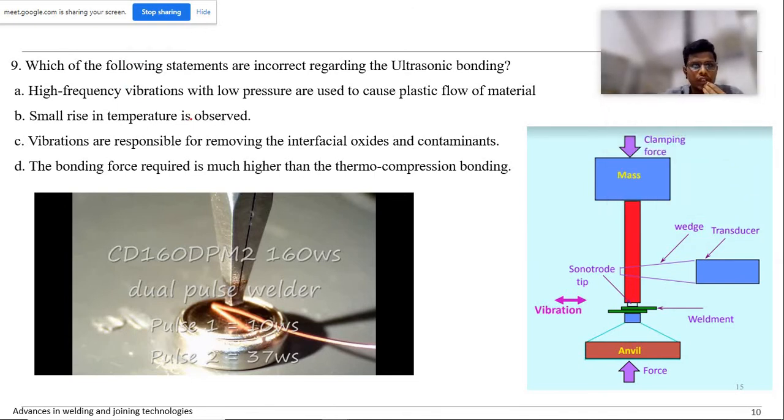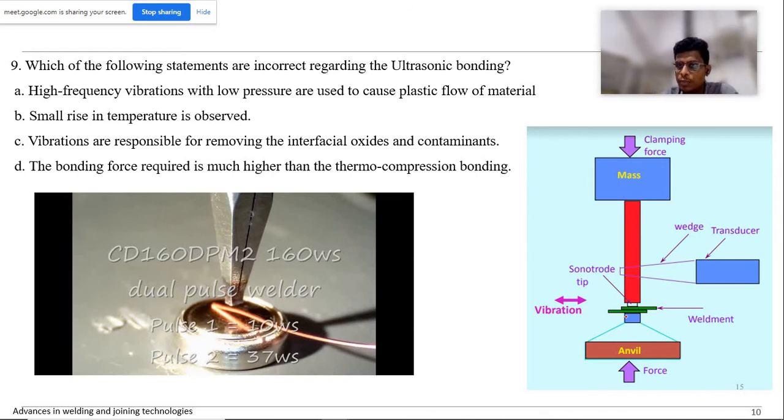In this question, which of the following statements are correct regarding ultrasonic bonding? Basically, this is ultrasonic bonding, and this is the wedge shape. One more type is also there. We vibrate the sonotrode at ultrasonic frequency. Because of that, the plates vibrate, and some clamping force, a little pressure, is also applied.